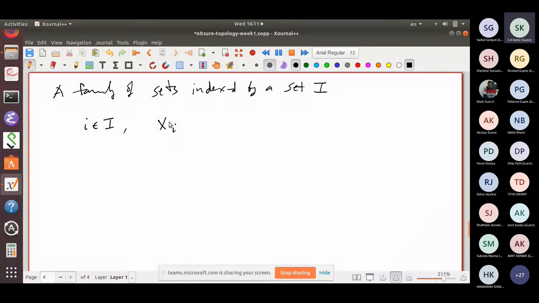So for each i, there is a set Xi. That's a family of sets. I want to ask you what is meant by this product. And it comes with projections pi. Pi is a projection from this set, this product P, so pi goes from P into Xi.